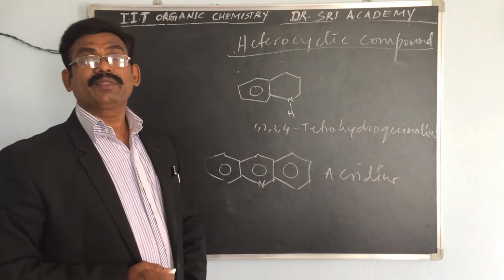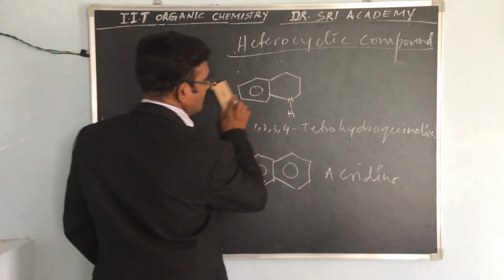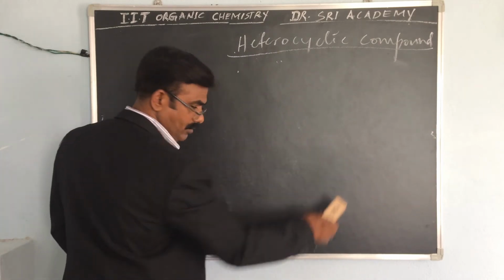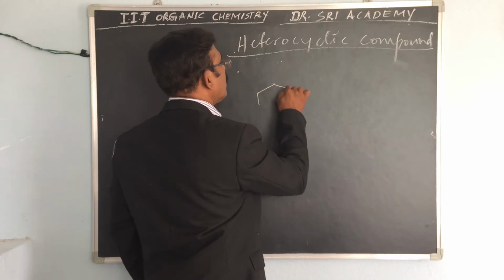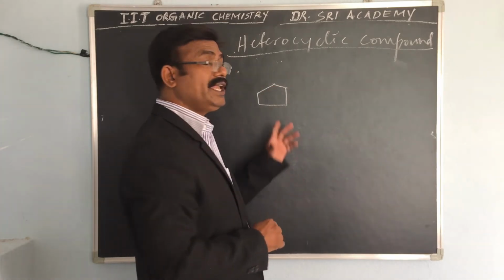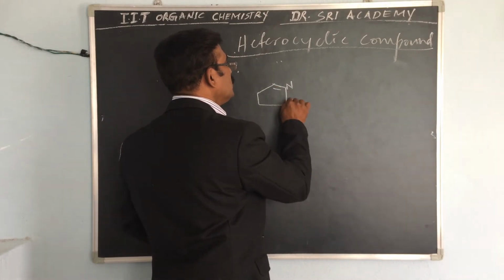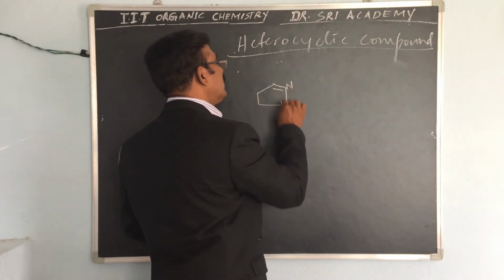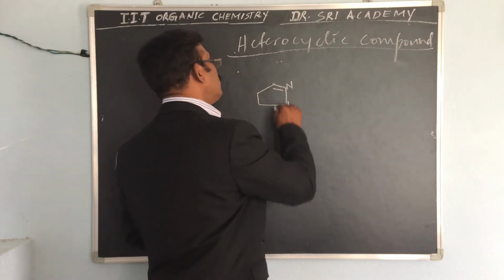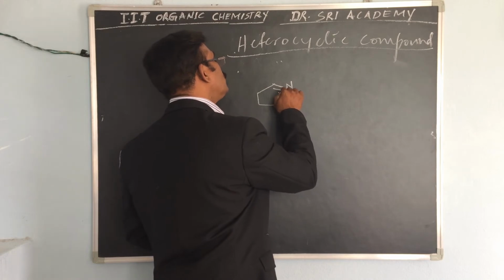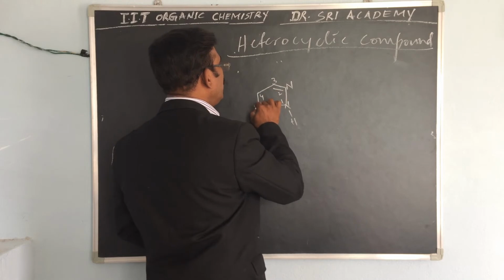If the penta ring has 2 nitrogens present, and one nitrogen contains the double bond, how do you give the numbering? The numbering should be given from here: 1, 2, 3, 4 and 5.